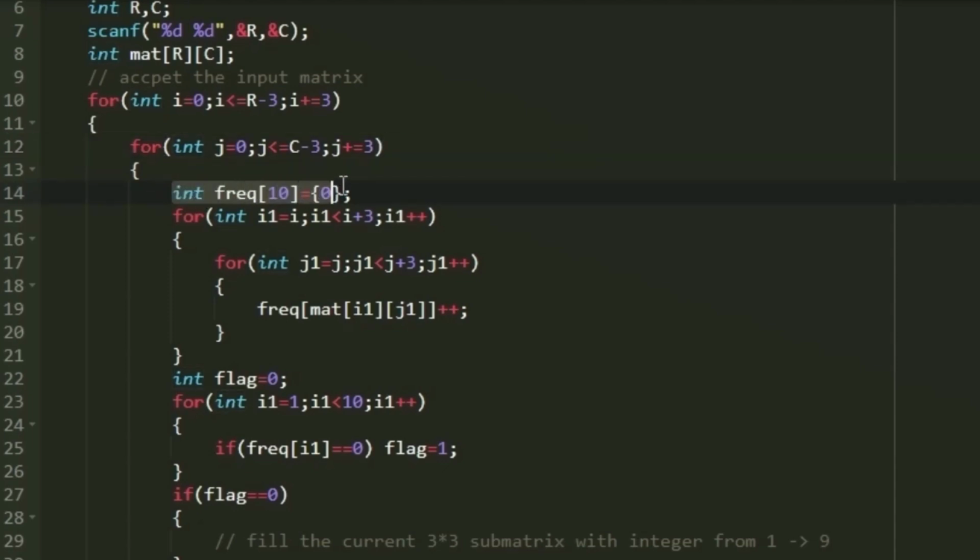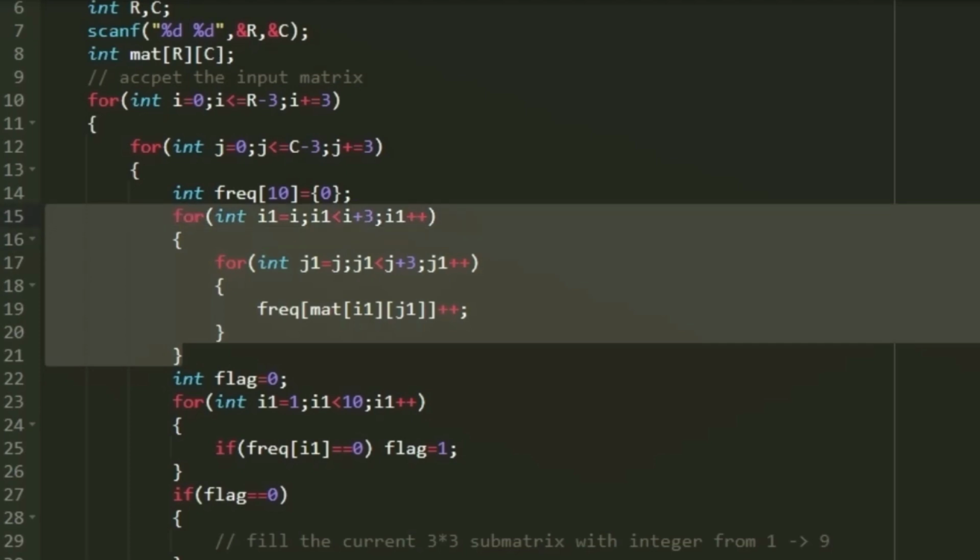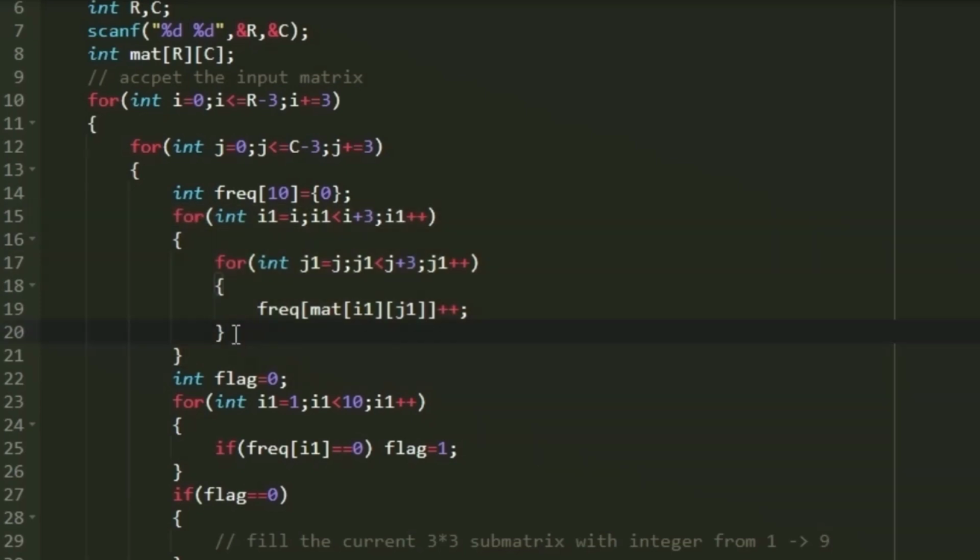So we have to calculate the frequency. I am creating a frequency array of size 10, and initially I am setting all of the values to 0. Now we will be iterating through the particular 3 cross 3 submatrix using this nested i1 j1 loop. In every iteration, we will be updating the occurrence of the particular integer in the frequency array. At the index mat of i1 j1, we will be incrementing the value by 1. For example, if 1 has occurred, then at index 1 the frequency array would have been updated, indicating that the integer 1 has occurred. After the execution of this nested i1 j1 loop, we would have updated our frequency array.